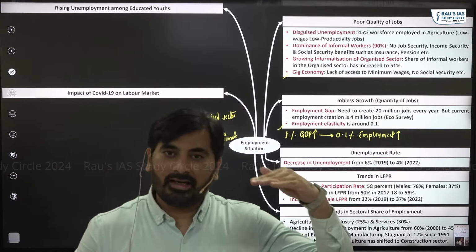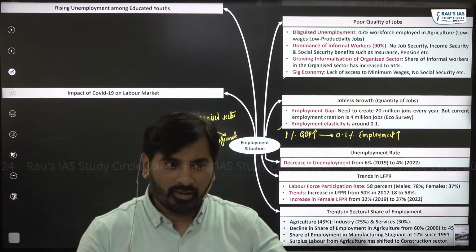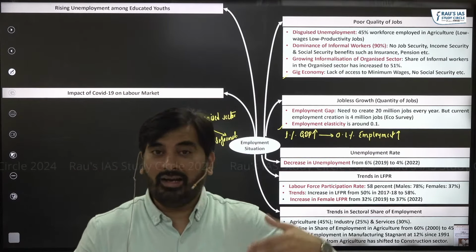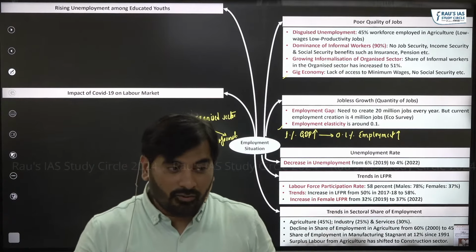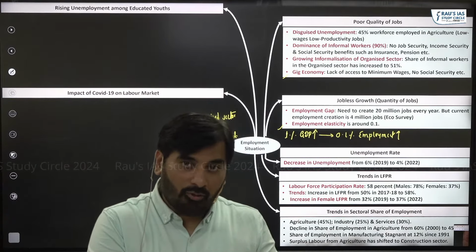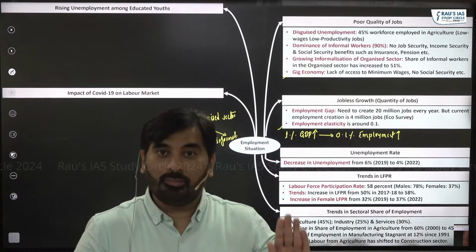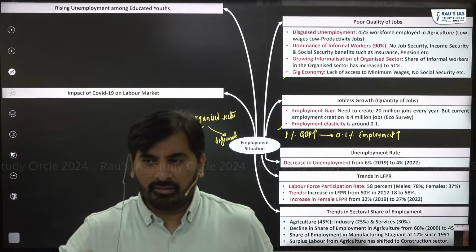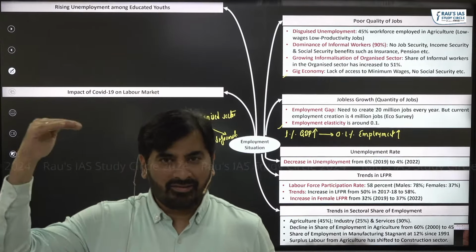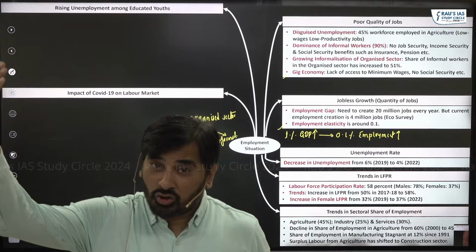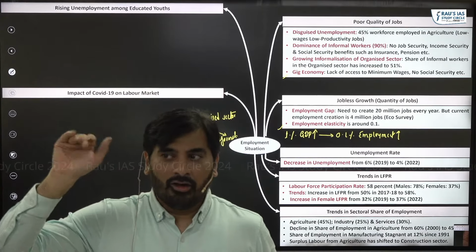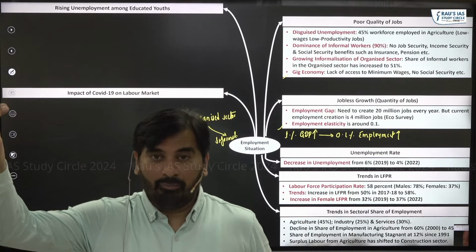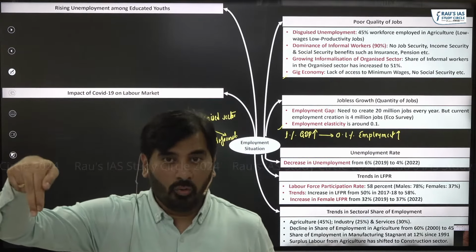The person who is uneducated is not literate. He does not have the skill set. So obviously, it is quite difficult for him to get a job. So ideally, unemployment among the uneducated youths should be higher, right? On the other hand, if someone is educated, they are literate, they have the necessary skill set, and they should be able to find jobs easily. So for educated people, unemployment ideally should be lower.